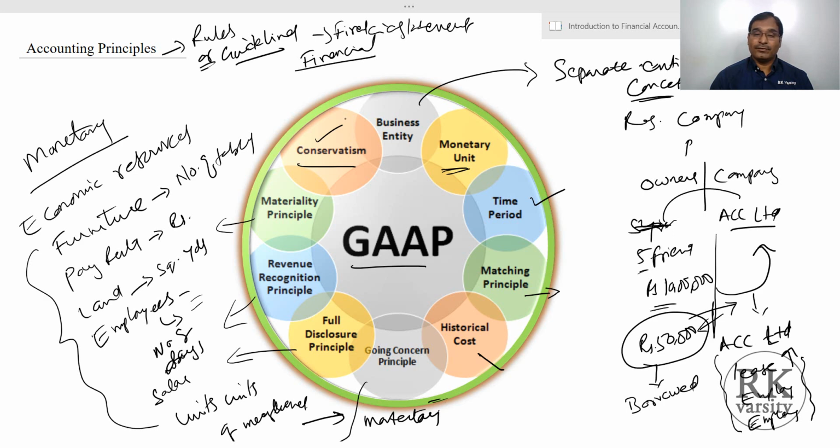But if you fail to understand the accounting principles and appreciate their relevance or usage, then you are spoiling your accounting career.